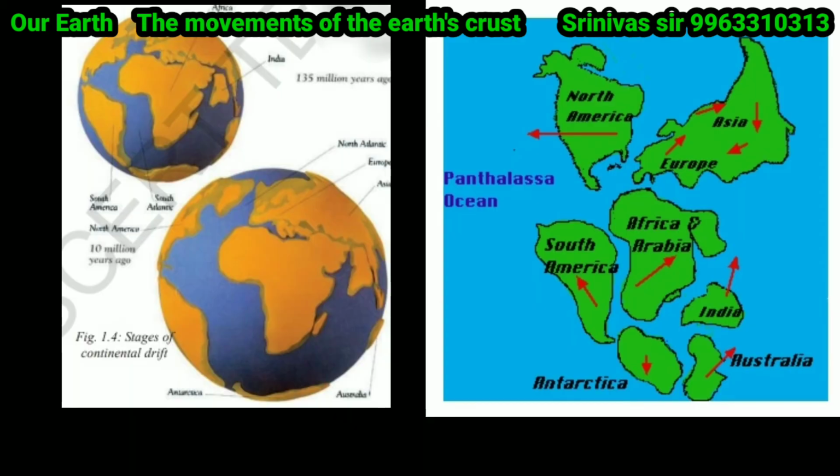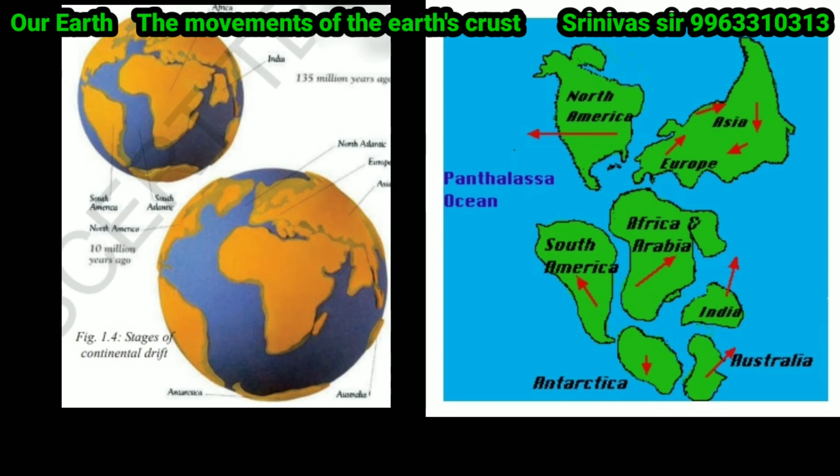The continents started moving from their places in different directions. For example, North America moved west and South America moved northwest, Antarctica moved south and Australia moved east, and our country India too moved northeast.